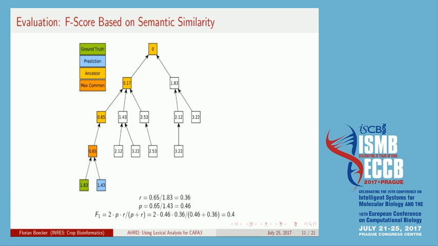We have a ground truth term here and a prediction, which is very close. And we then can calculate a recall by dividing the maximum common information content of those two terms with the information content of the ground truth, and a precision by dividing the maximum common information content of the two terms by the information content of the prediction.